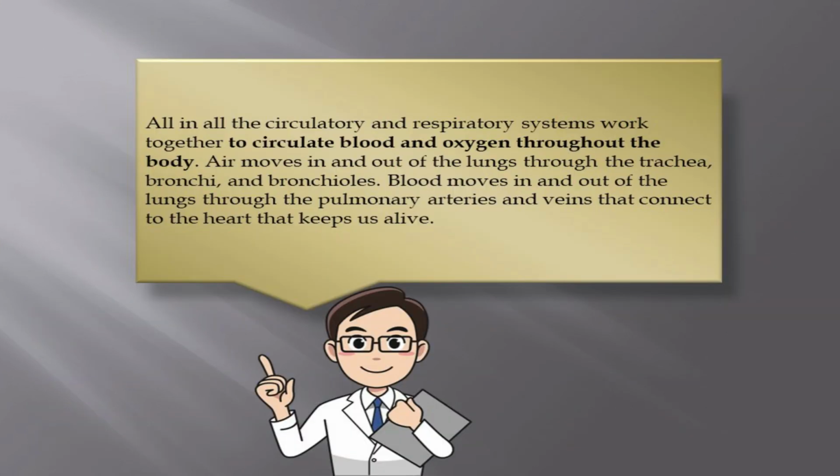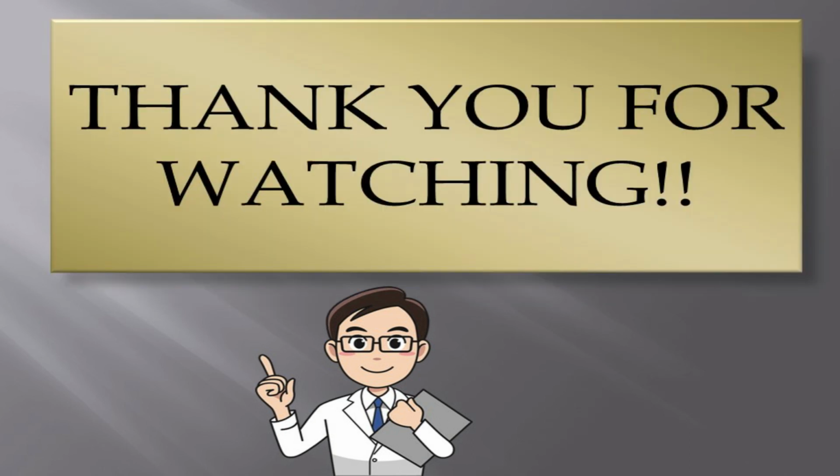All in all, the circulatory and respiratory systems work together to circulate blood and oxygen throughout the body. Air moves in and out of the lungs through the trachea, bronchi, and bronchioles. Blood moves in and out of the lungs through the pulmonary arteries and veins that connect to the heart that keeps us alive.